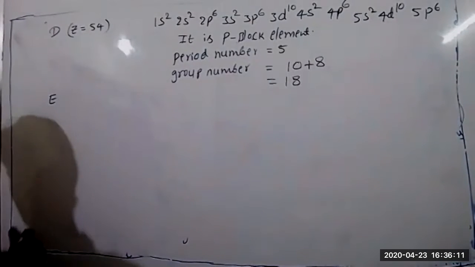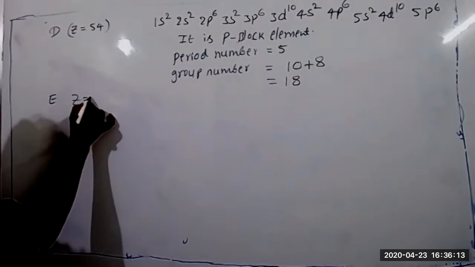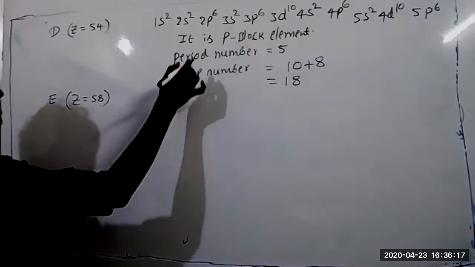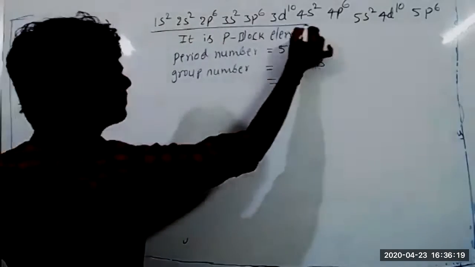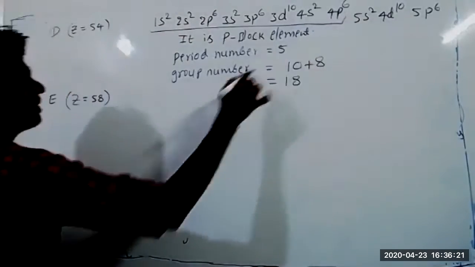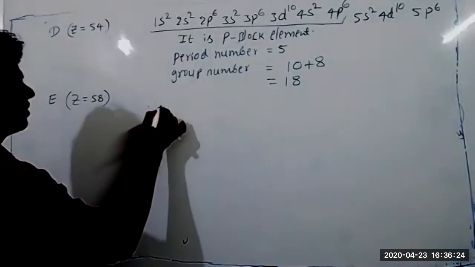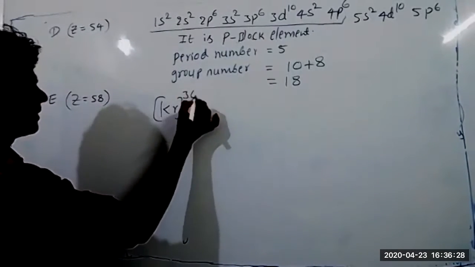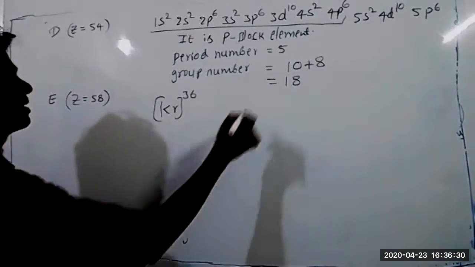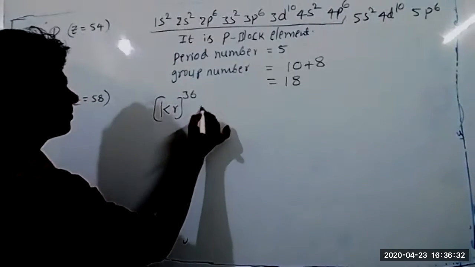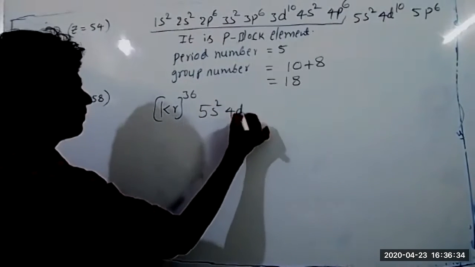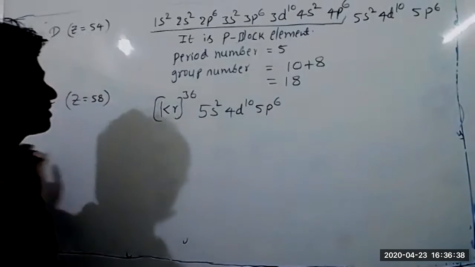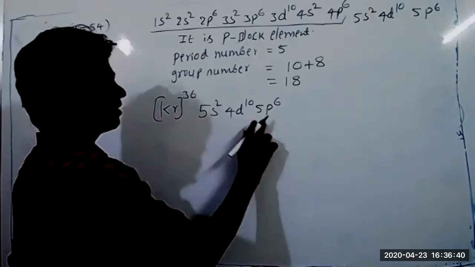Z is 58. Think of the electronic configuration you need to write. Instead of writing all of it, I'm writing directly up to 36, which is krypton. Next, tell me the electronic configuration: 5s2, 4d10, 5p6, and then 6s2.